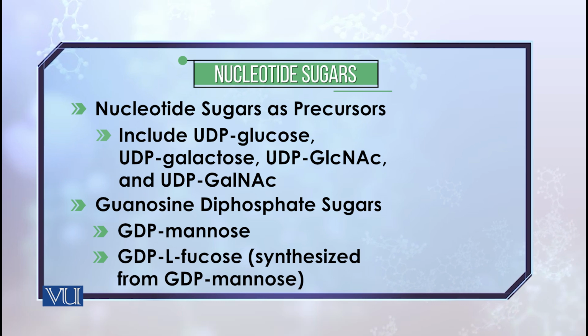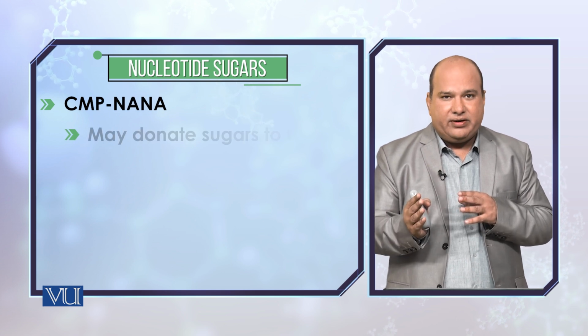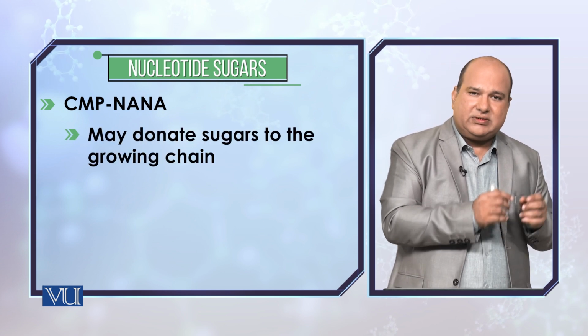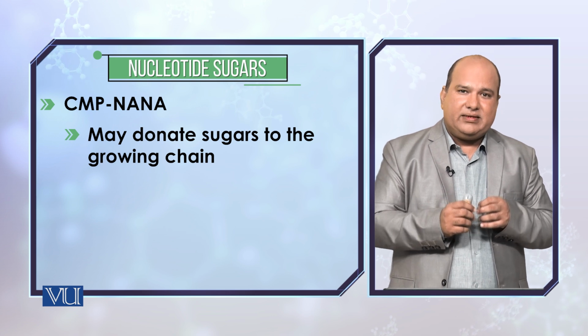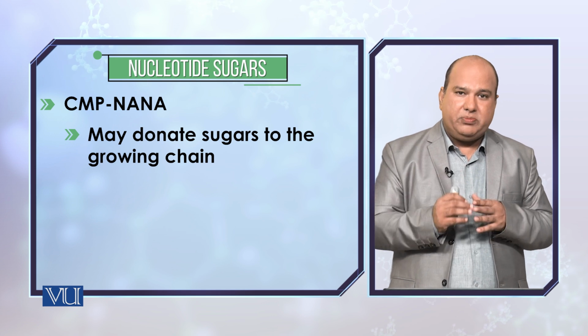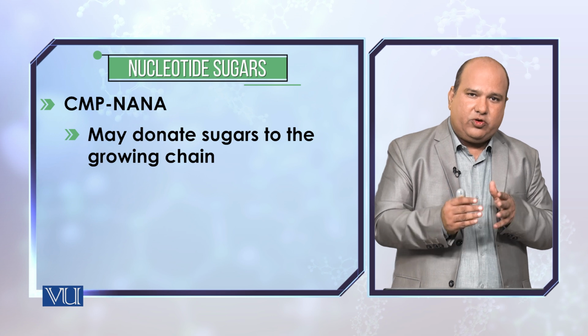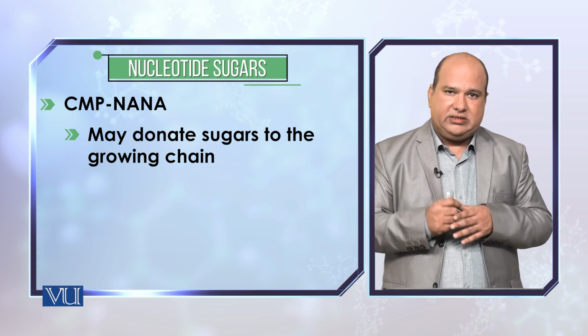So not only does UDP act as the molecule which will be involved, which will make it a high energy molecule, but GDP molecules are also there. And I have already shown you in detail how NANA is different from other molecules because it contains CMP as the nucleotide. It doesn't contain GDP or UDP. It's perhaps the only molecule which has CMP as the nucleotide, which makes it a high energy compound.